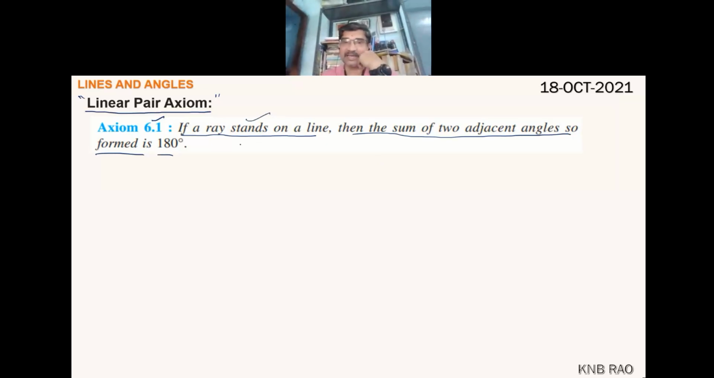If a ray stands on a line, it's an axiom, it cannot be proved. You have to remember it as it is. It is talking about linear pair only. There is a straight line, and on that straight line, there is a ray standing.